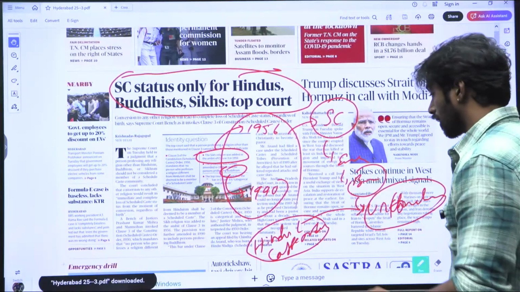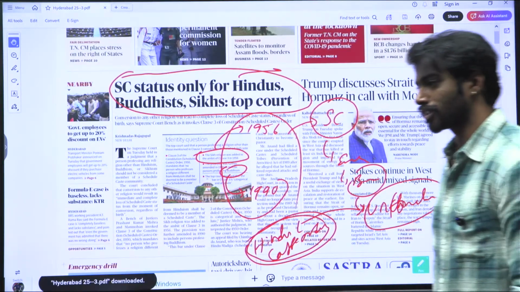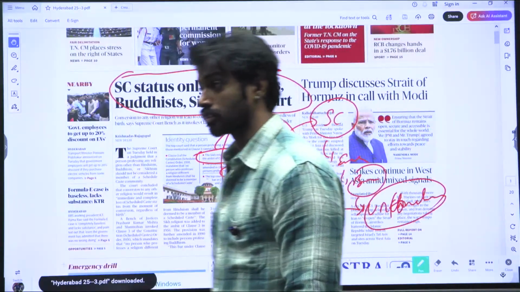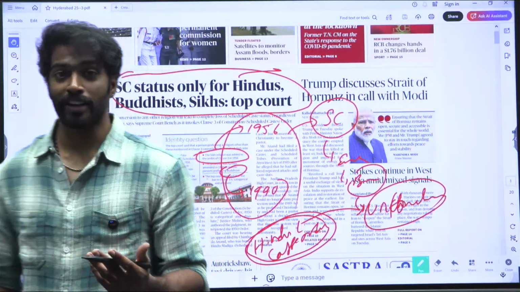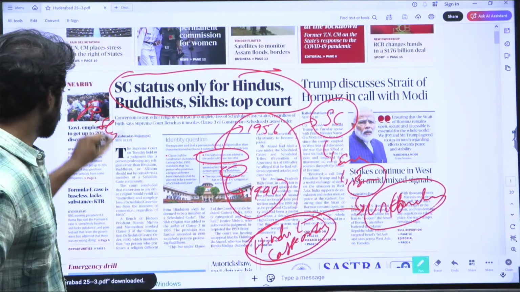But you need to understand that Risley said caste is in the air of India.